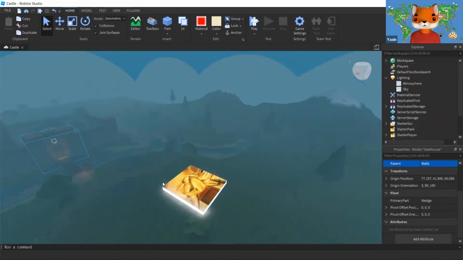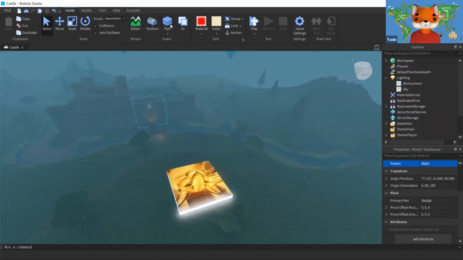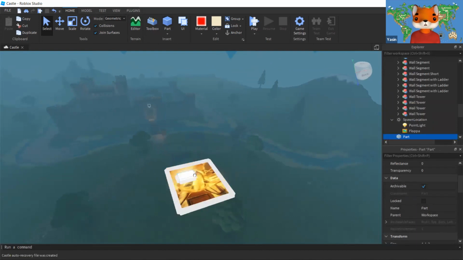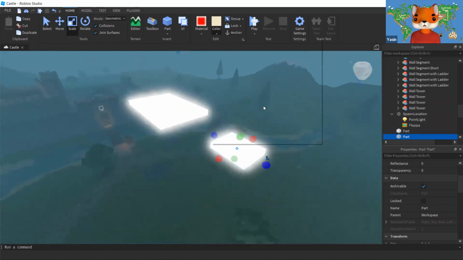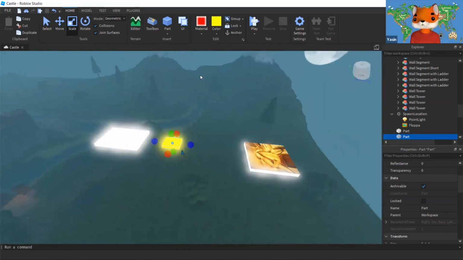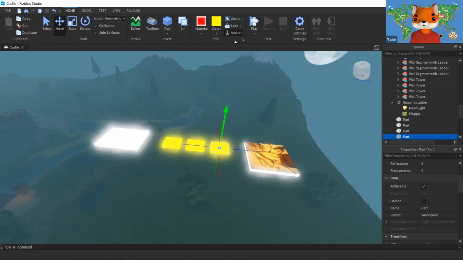Now, coming back to scripting and designing, we're going to create some really interesting blocks. For example, I'm going to add a block over here, which is doing nothing. I'm going to make a block over there, make it scaled up. Looks cool. And add a couple more of them to make our way through. So we need to jump through this course pattern to reach over there. They are too bright, I'll change their color to yellow and duplicate the other one. Come back here. You need to tackle the course, like jump through them in order to reach the final one. And that's going to be the third one.